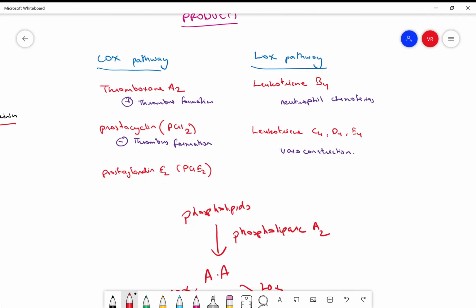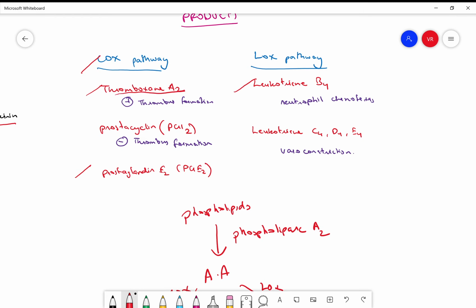So your cyclooxygenase is going to lead to formation of thromboxane and prostaglandins. The LOX pathway is going to lead to formation of leukotrienes. So I've written only the most important function of one of these examples. There are about 5 different prostaglandins which will have different effects in different locations, but generally we are talking about inflammation here, and I don't want to go into details of each and every prostaglandin, thromboxane, and leukotriene. So I'm just going to mention the important works of most of them.